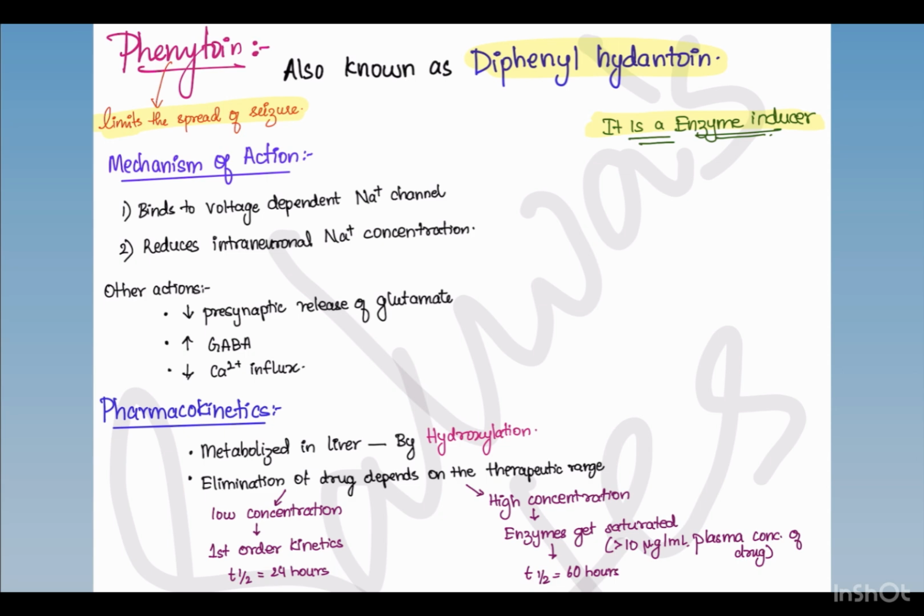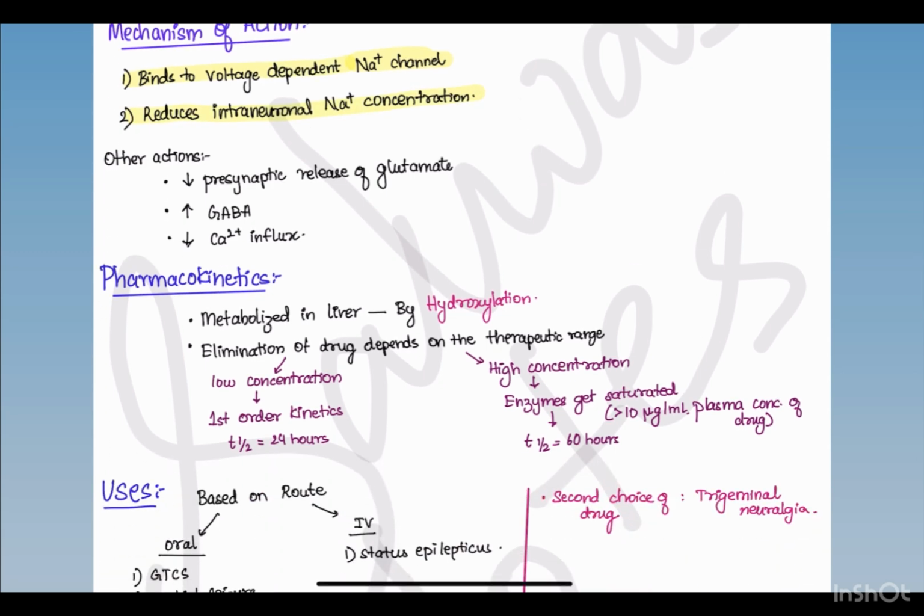If there is a seizure right now, it will stop the progression of seizure. It is because Phenytoin simply blocks the sodium channel and then the progression of seizures is stopped. So now we'll see about the mechanism of action. It binds to the voltage dependent sodium channel and also it reduces the intraneuronal sodium concentration.